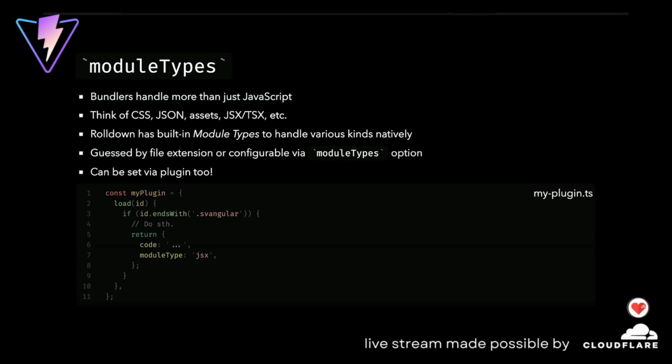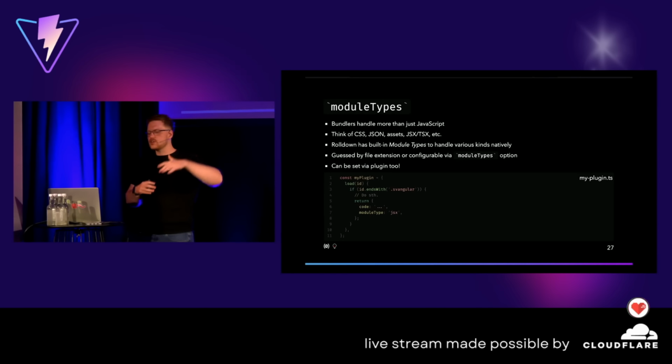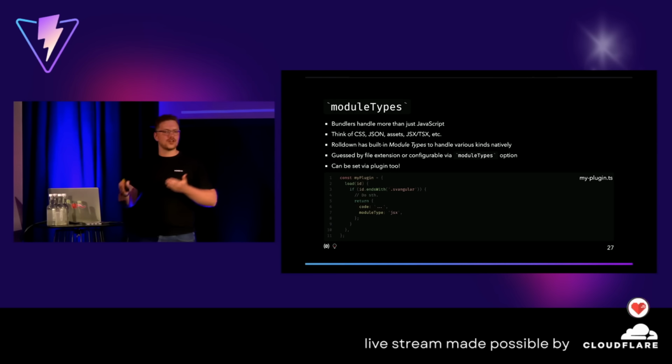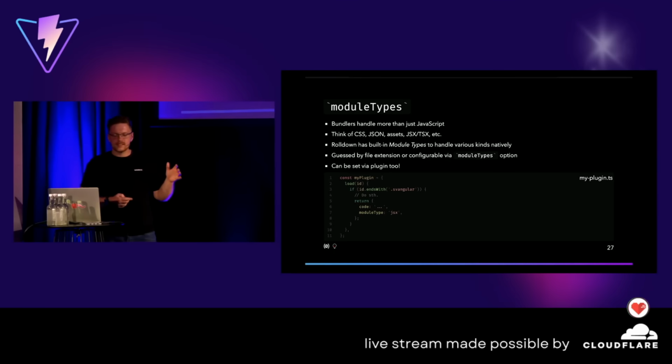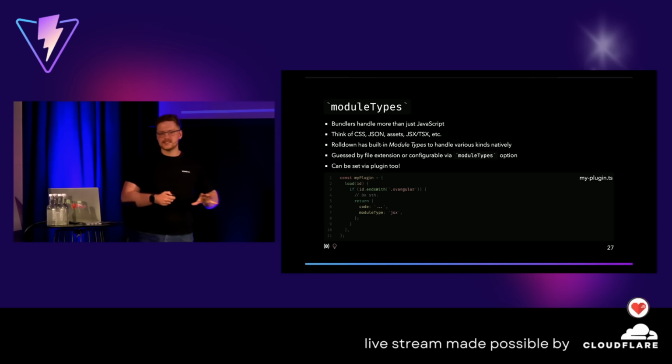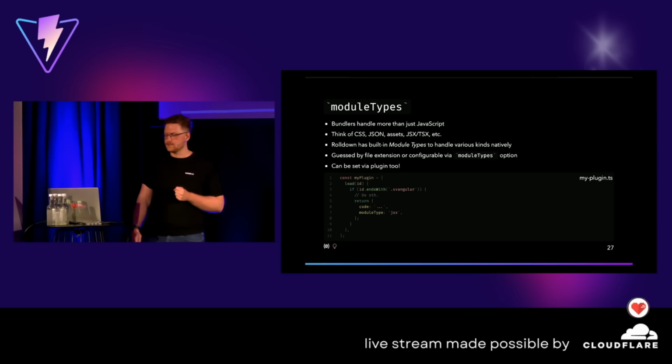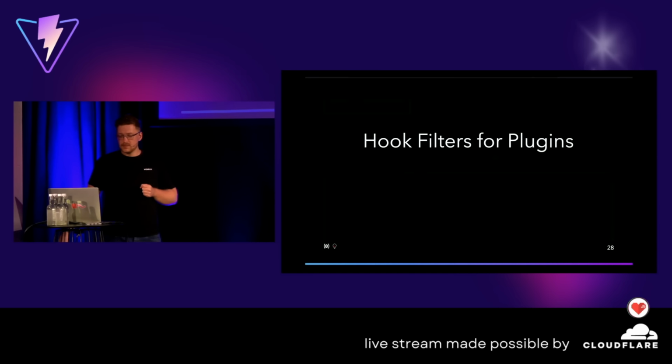Also, we can do the same through a plugin. So I want to do something with my Swangular files, right? If the name ends with that extension, great, I want to transform some code, like load it differently, and I set the module type to JSX. In that way, we can also say certain files with different endings should be handled straight away as CSS or as JavaScript after doing things with them. So this is pretty helpful to make sure that your assets are handled correctly. And that's also built into Rolldown itself. Great. Another thing about plugins are hook filters.